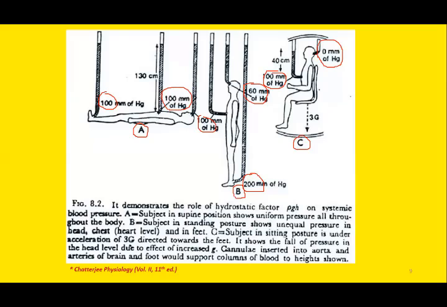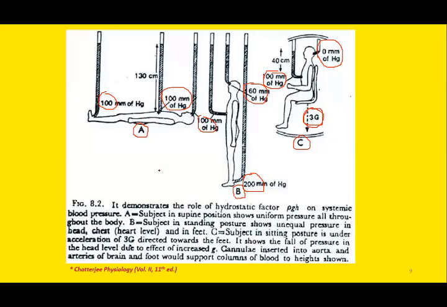This drop in pressure at the level of head is again due to the effect of the G force. This subject in sitting position is at the acceleration of 3G force. Remember, our body can tolerate up to 3G acceleration.